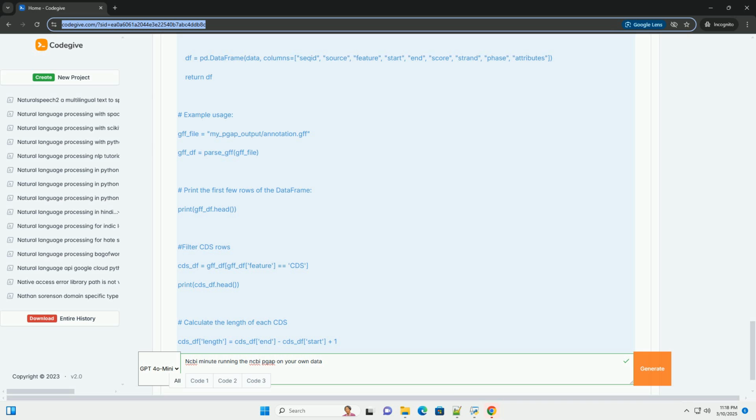PGAP output and interpretation. Once PGAP completes, it will generate a directory, specified by the out option, containing the annotation results. The most important files include *.gff, general feature format. This file contains the annotation information in GFF format. It describes the location of genes, RNAs, and other features on the genome. This is the primary file for downstream analysis.